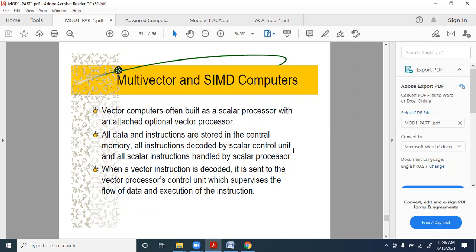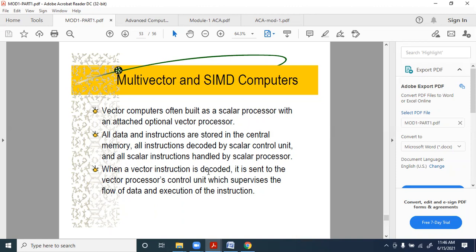scalar control unit. All scalar instructions are handled by the scalar processor. So scalar and vector, you need to understand that scalar will be single data, while vector will be array kind of data, might be a one-dimensional or two-dimensional array, which the vector processor can handle in a better way. A vector processor can better handle what we call arrays, one, two or three-dimensional arrays.